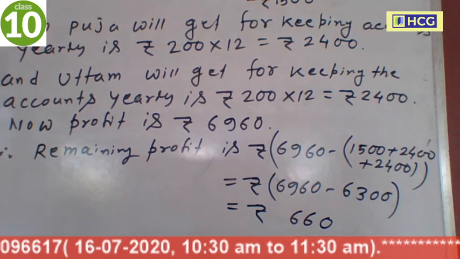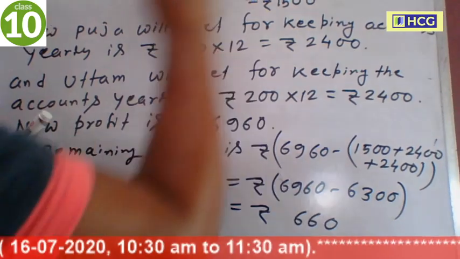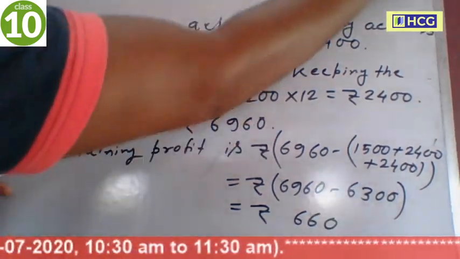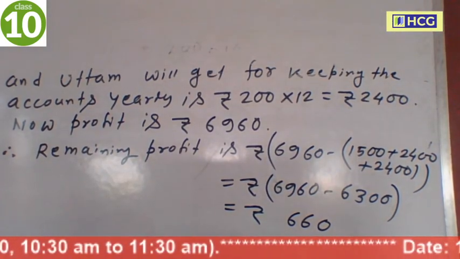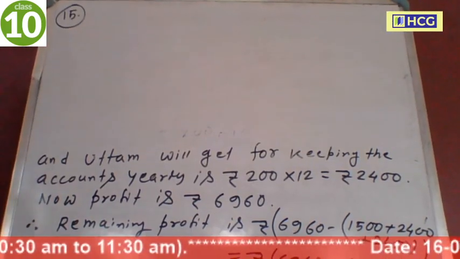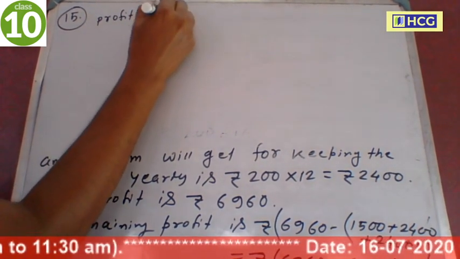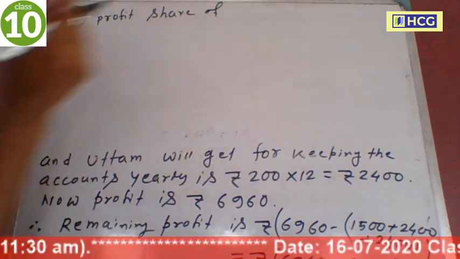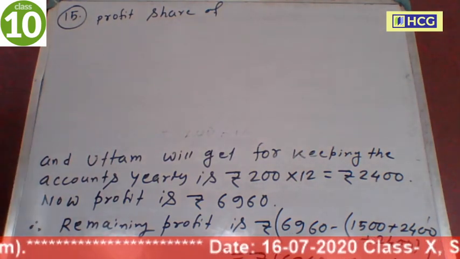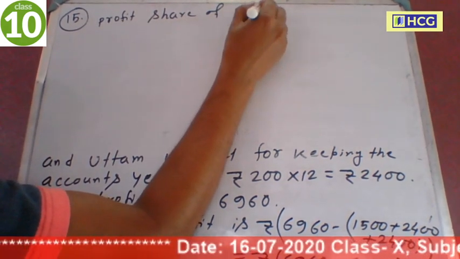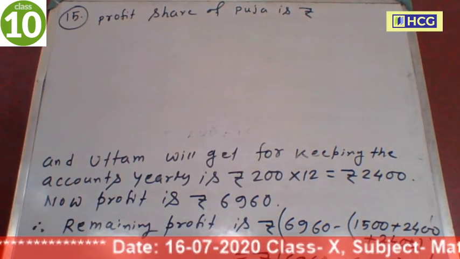So therefore the profit share of Pooja, ratio is 5:7:10.